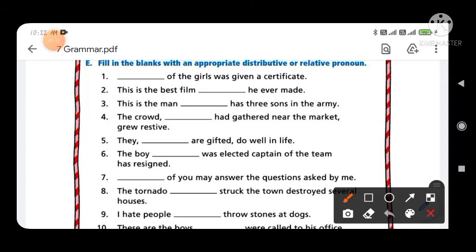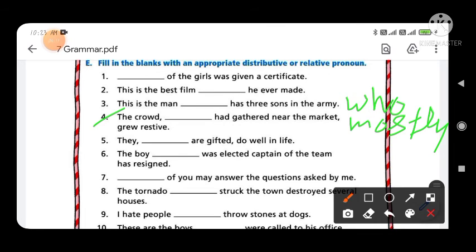Now the third option, this is the man dash has 3 sons in the army. So you have to write down in the blank the word who, it is the relative pronoun. This is the man who has 3 sons in the army. The fourth option, the crowd dash had gathered near the market grew restive. In the fourth you have to fill in, the crowd that had gathered near the market.